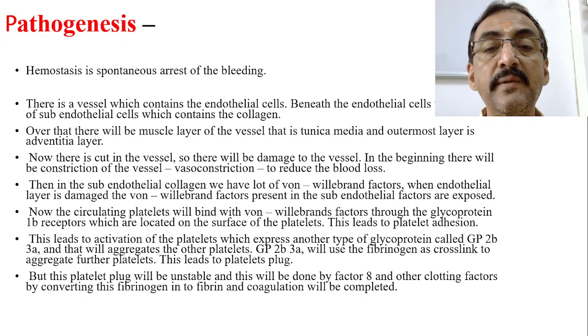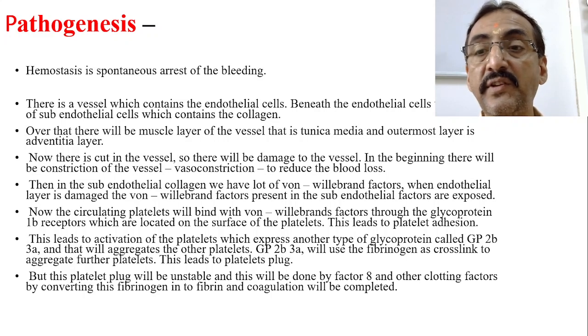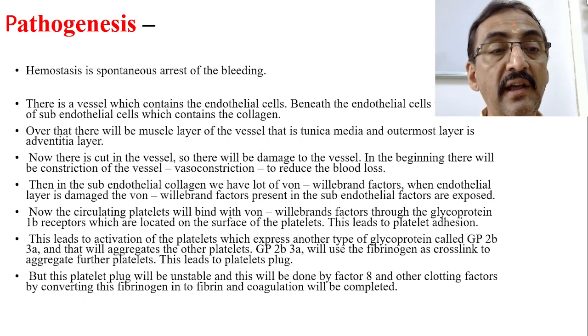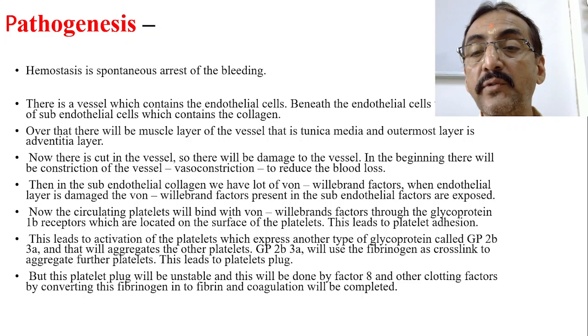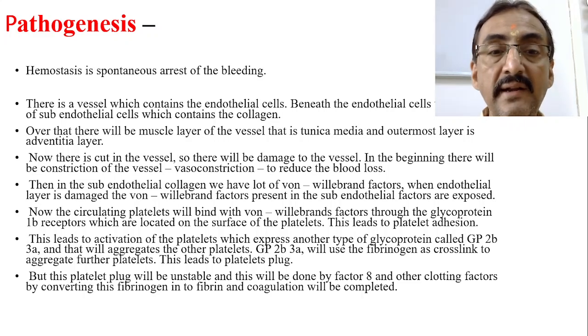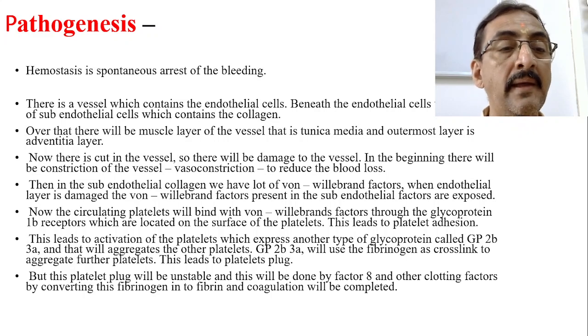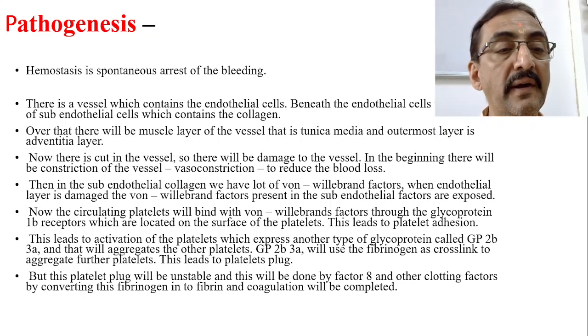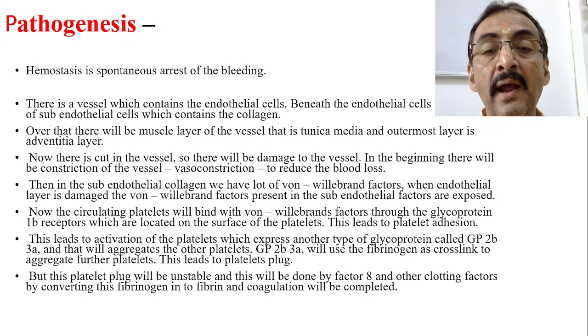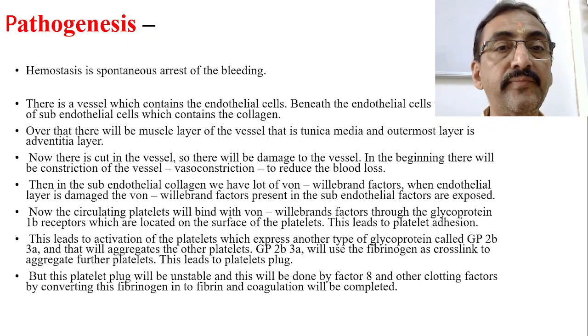So this leads to activation of the platelets, which express another type of glycoprotein called GP2B3A. This also we have discussed in detail, and that will aggregate the other platelets also. GP2B3A will use the fibrinogen as a cross-link to aggregate further platelets, and this leads to a platelet plug. But this platelet plug will be unstable, and it will be made strong by factor number 8 and other clotting factors by converting the fibrinogen into fibrin, and coagulation will be completed after the deposition of the mesh-like fibrin over the clot.